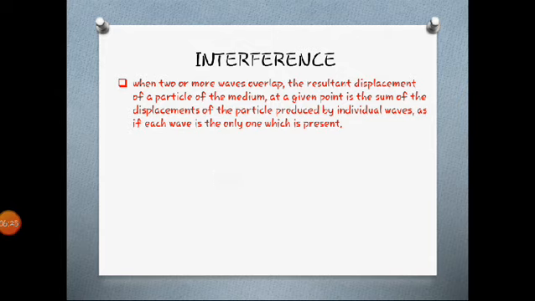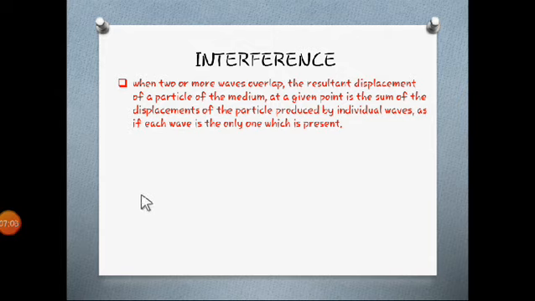In the superposition principle we have also studied that when two waves interfere, they may interfere in two ways. Either the upper part of one wave will coincide with the upper part of another wave, or the upper part of one wave will coincide with the lower part. In physics language, the upper part of the wave is known as crest and the lower part of the wave is known as trough. So when crest falls on crest and trough falls on trough, it gives you a definite picture and it creates a larger displacement.